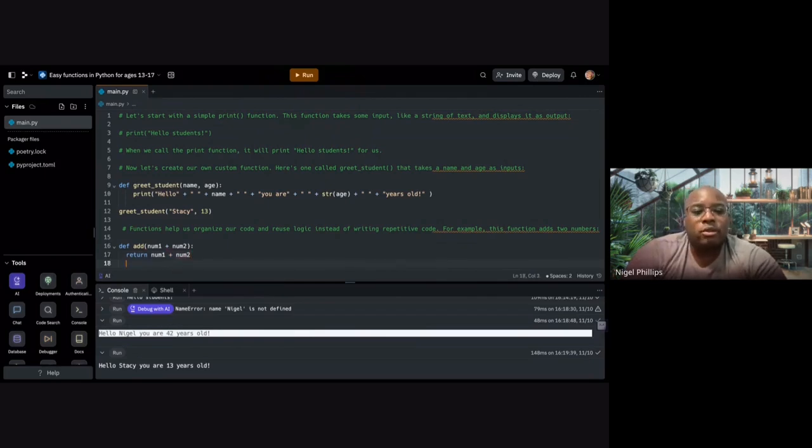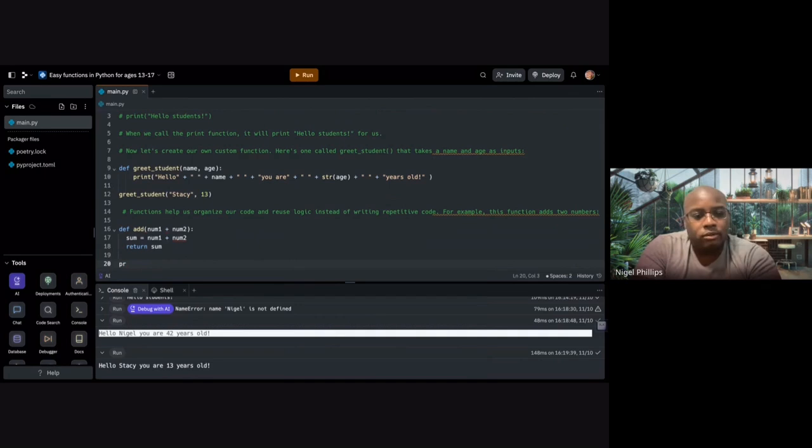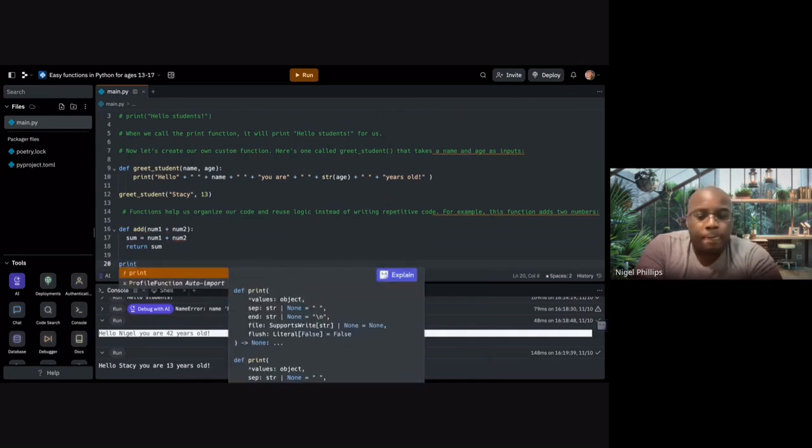We have to now put what we want it to represent. Before we put return, let's make a sum of two numbers. Now we have the sum of two numbers. Now we want to return that sum. We're not done yet. Now that sum could be only the addition of numbers 1 and number 2, but we still want to print something. We always have to print something on the console, which is what we see at the bottom.